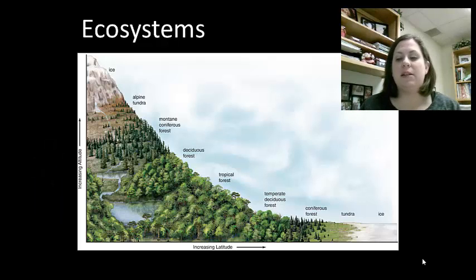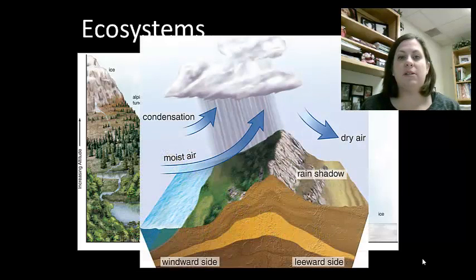Now, an example that is affected by the topography is what we could consider a rain shadow. As air blows up and over the coastal mountain range, it rises and it releases its moisture as it cools. Now, this side of the mountain is called the windward side because it receives all of the rain. On the other side, though, it's called the leeward side. The leeward side receives the dry air with little rainfall. Okay, now this is due to the rain shadow. This creates a desert. Now, ocean currents can also affect climate, and this is what we look at when we look at El Nino patterns and La Nina.